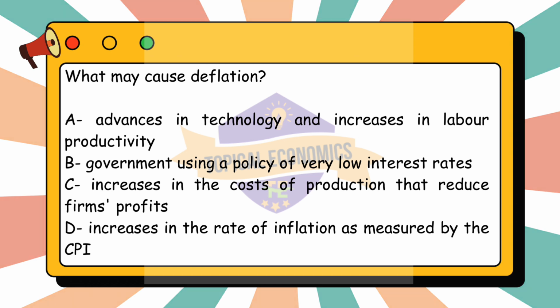A. Advances in technology and increases in labor productivity. B. Government using a policy of very low interest rates. C. Increases in the costs of production that reduce firms' profits. D. Increases in the rate of inflation as measured by the CPI. This question is from year 2021 May-June version 3 paper. Let us go through each option to understand what may cause deflation.